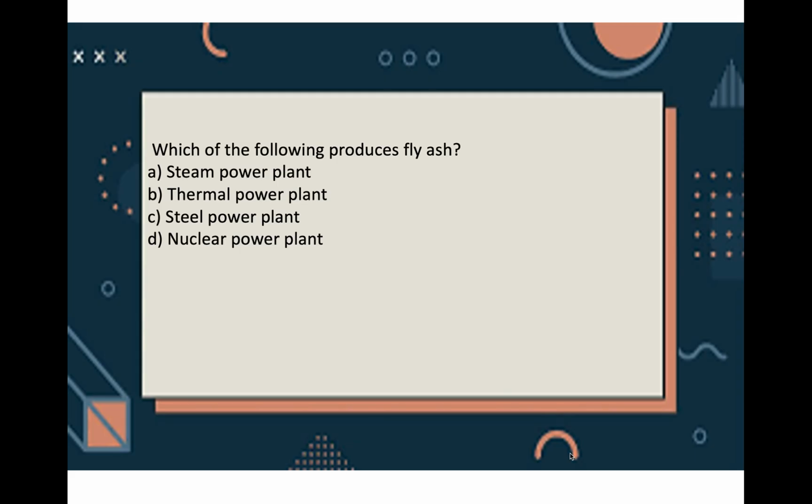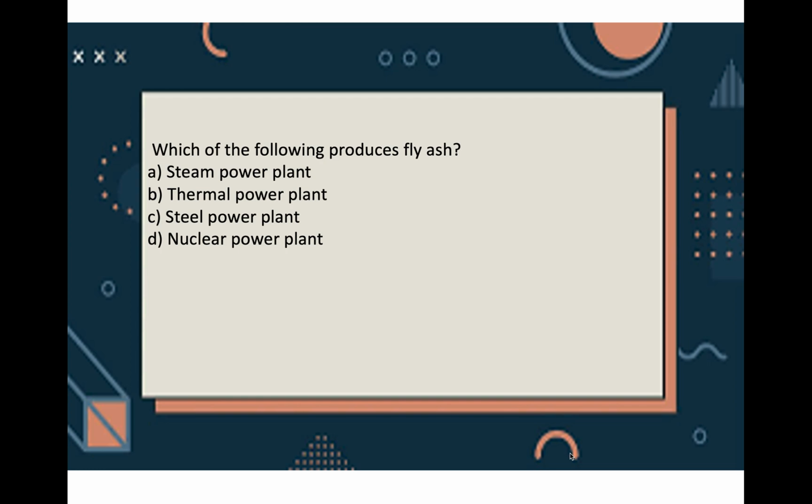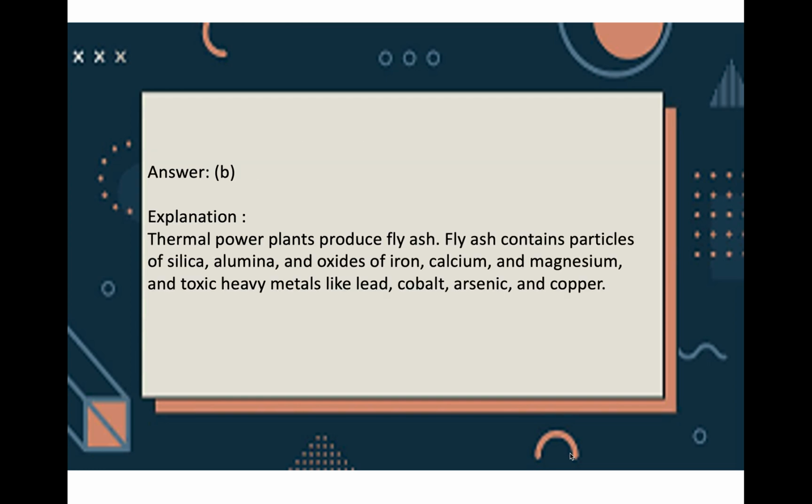Which of the following produces fly ash? A. Steam power plant, B. Thermal power plant, C. Steel power plant, D. Nuclear power plant. Answer is choice B, thermal power plant. Normally thermal power plants produce fly ash, which contains particles of silica, alumina and oxides of iron, calcium, magnesium, then heavy metals which are very toxic like lead, cobalt, arsenic and copper.